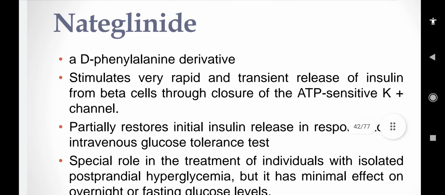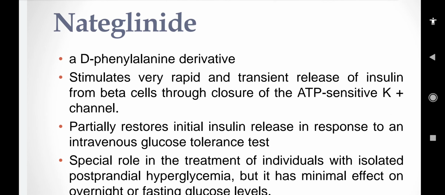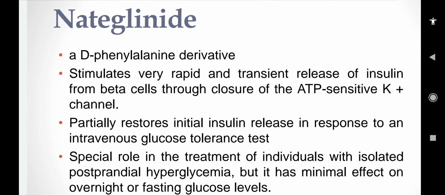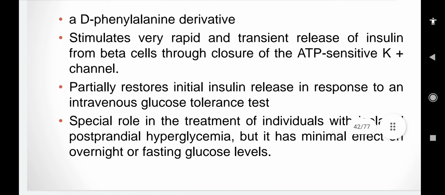Nateglinide is another drug of this family, or the second drug of this family. It is a D-phenylalanine derivative that stimulates very rapid and transient release of insulin from the beta cell through the closure of the ATP-sensitive potassium channel, the same mechanism of action as that of the sulfonylurea, because both are insulin secretagogues. It partially restores initial insulin release in response to an intravenous glucose tolerance test.